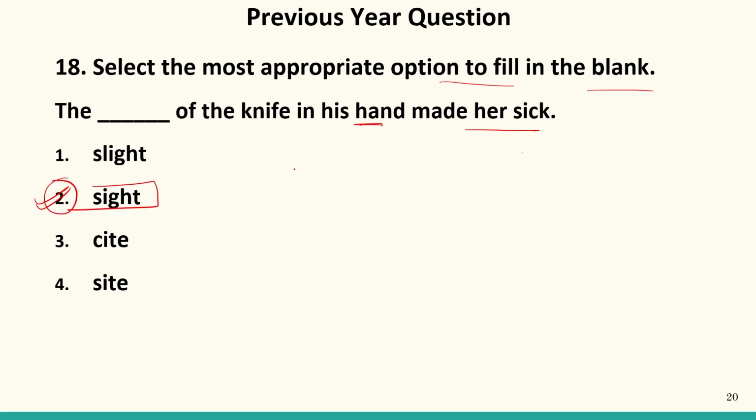Sight of something. That is the sight of the knife. It means she had seen a knife in his hand. Slight is a little bit. For example, we say slight change. Sight is actually to mention something, and site is basically used for a place.